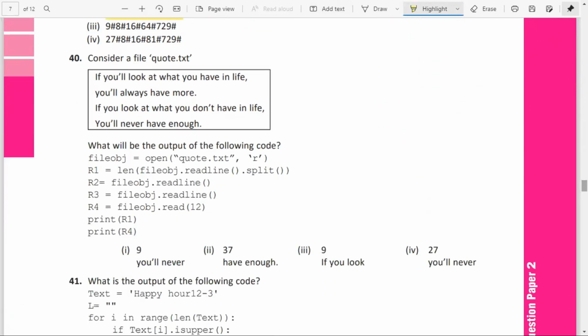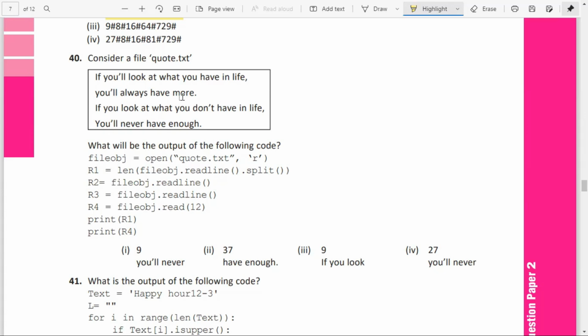Now moving to question number 40: consider the file. What will be the output? Okay, the file is opened in read mode. The first one is file object dot readline. The first line is taken out and split into words. How many words are there? 1, 2, 3, 4, 5, 6, 7, 8, 9, isn't it? The length of the first line means R1 will be 9.